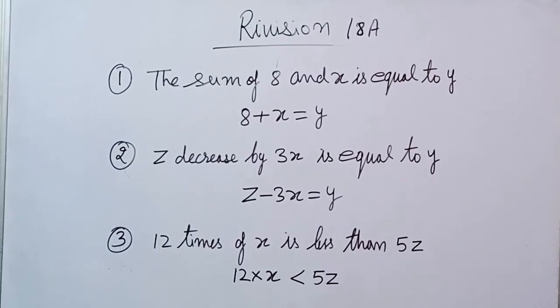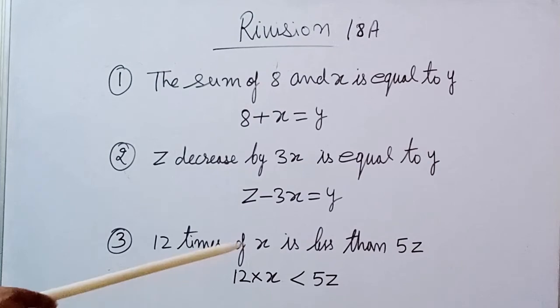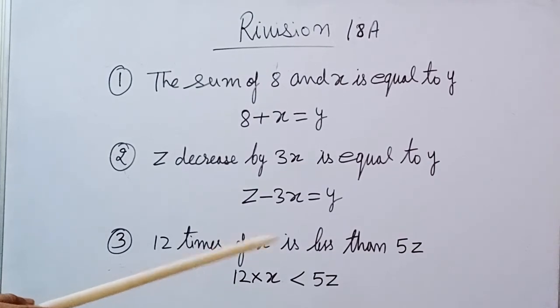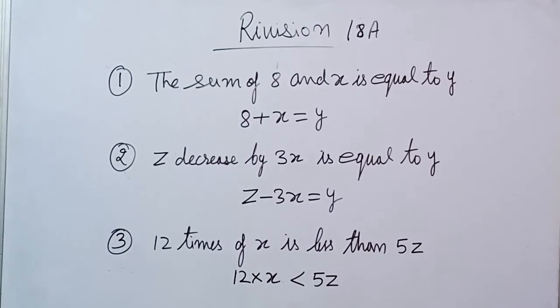That means z minus 3x, then write the equal sign and then y. Now one more sum: 12 times x, that is 12 into x, is less than 5z. Less than is denoted by this sign, then write 5z. So in that manner you will do the other sums of question number 1, exercise 18A.